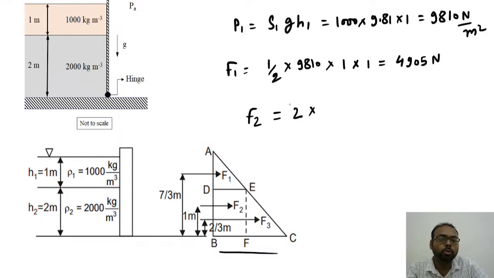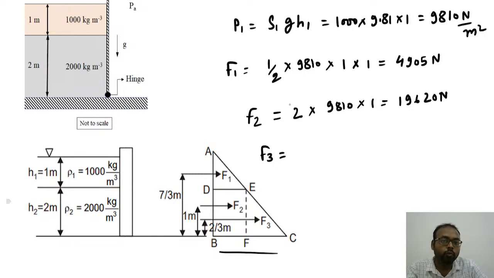BF is equal to DE, that is 9810 multiplied by the width. So we will get the F2 value, and this F2 value is 19620 Newton.